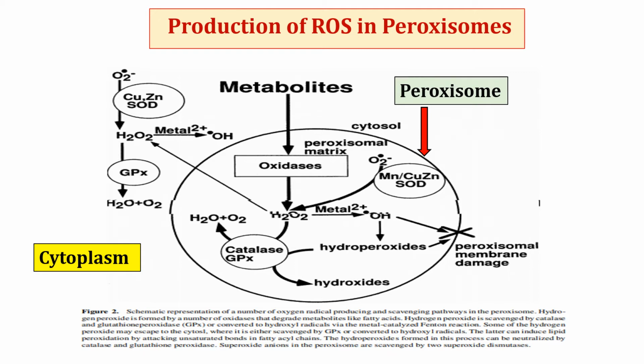Also, this hydrogen peroxide can go into the cytoplasm, where it can also be converted into hydroxyl radical by Fenton reaction, and it can be neutralized by glutathione peroxidase also. So this is how hydroxyl radical and hydroperoxide radical, which are produced in peroxisome, can cause damage to the cell as well as the peroxisomal membrane.